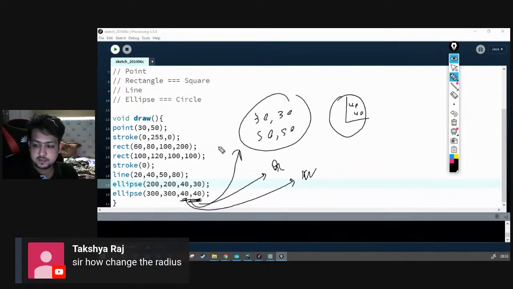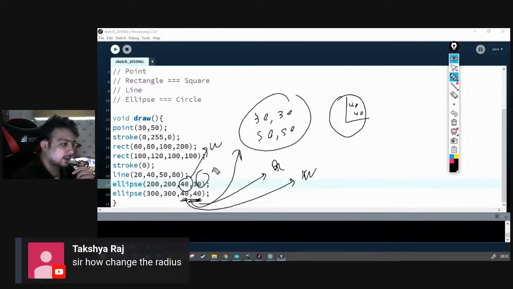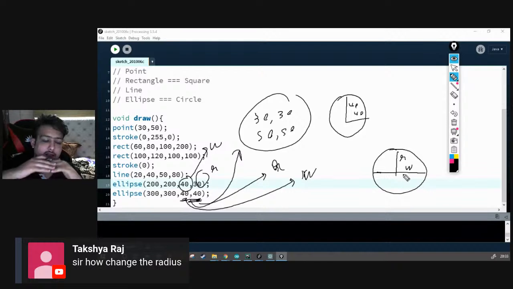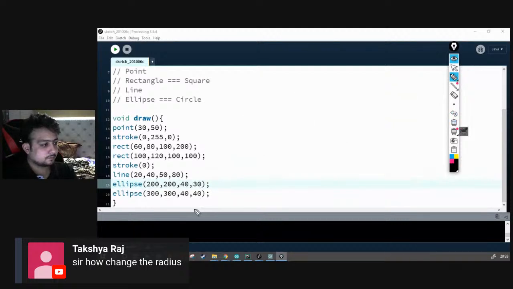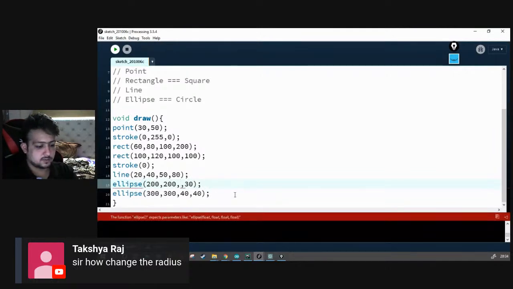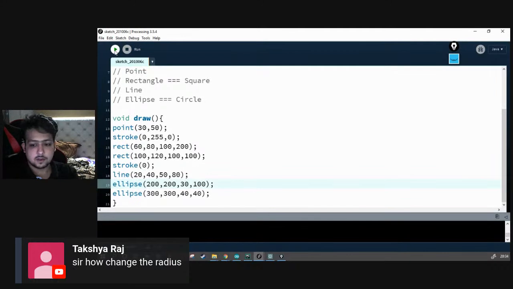The second thing I would like to tell you about is width and height. So this is my width and this is my height. So in a circle, basically this thing over here is my width and this is my height. So if you want to make something like this, you decrease the width and you increase the height. So let's look at that as well. Let's decrease our width first of all. Let's make it 30 and increase our height to, let's go with 100. Okay, let's see how it goes.